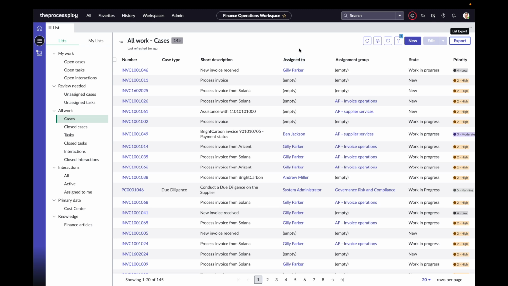So you want to be trying to push people to work on records and update things within the system. And then it's only for static reporting, whether it's in presentations to management or you're passing it to a third party or whatever it might be.